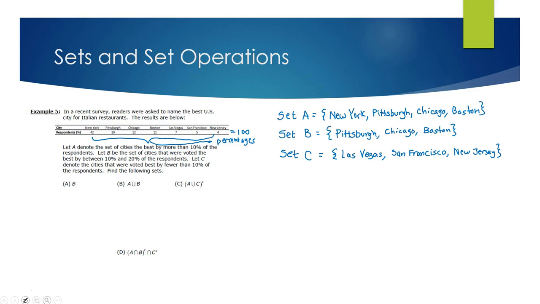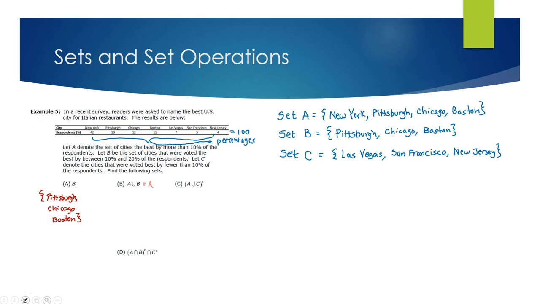So now we answered question A already because we had to do that in order to define these sets. Now I'm looking for the union of A and B. Well, the union of A and B is basically everything that's in set A, set B, or both.